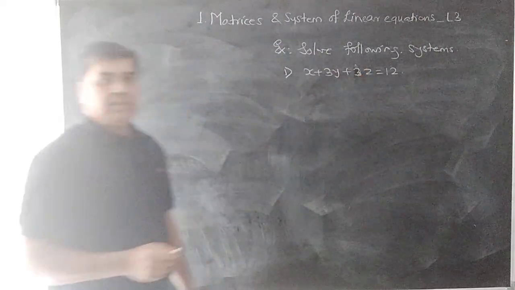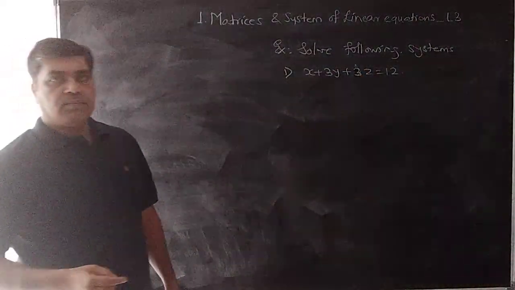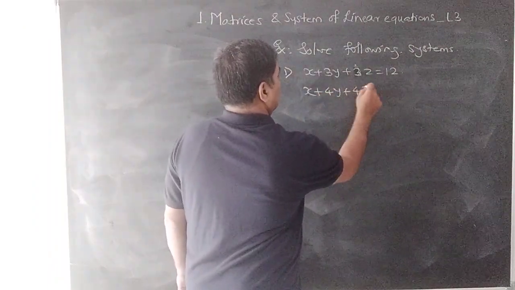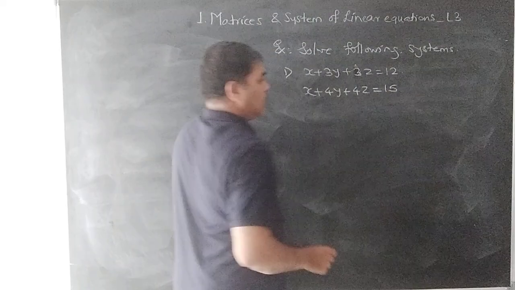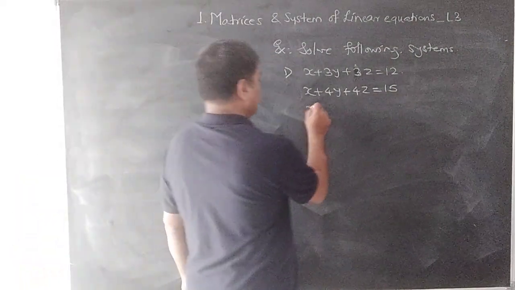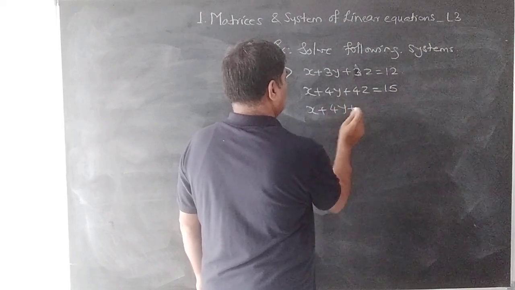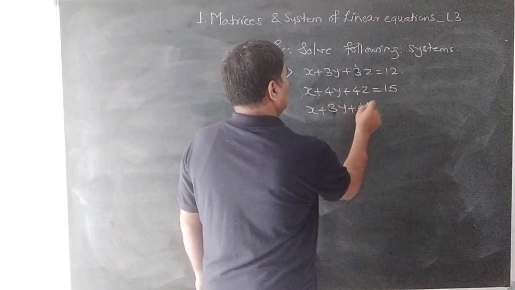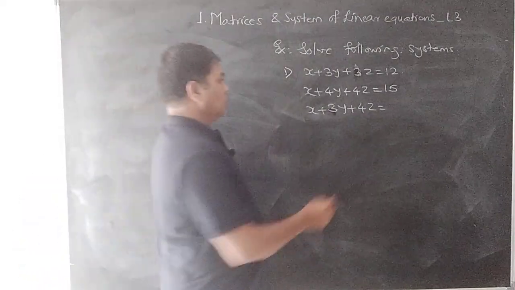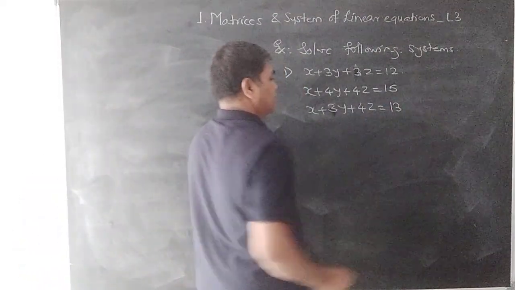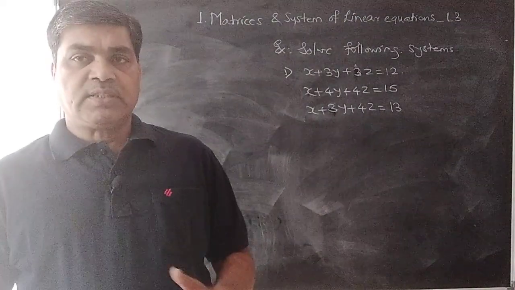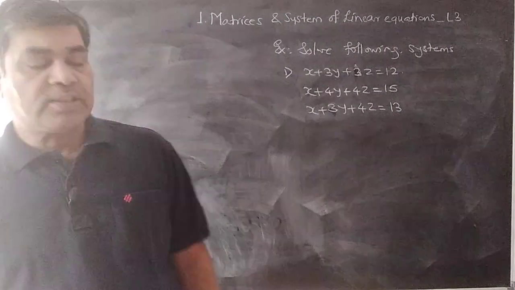The next equation is x plus 4y plus 4z is equal to 15, and the last equation is x plus 3y plus 4z is equal to 13. This is a system of three equations in three unknowns x, y, z.